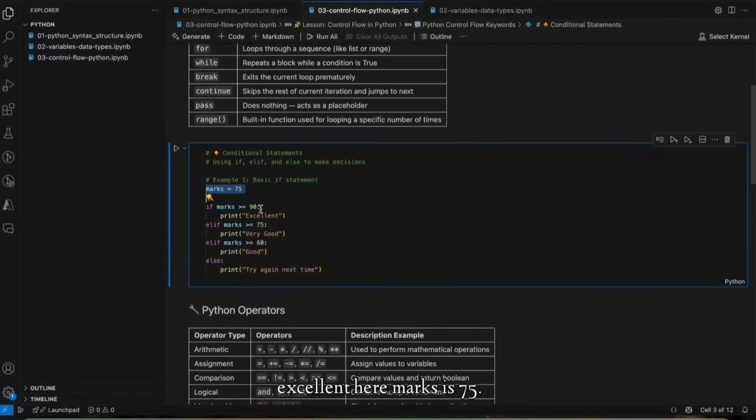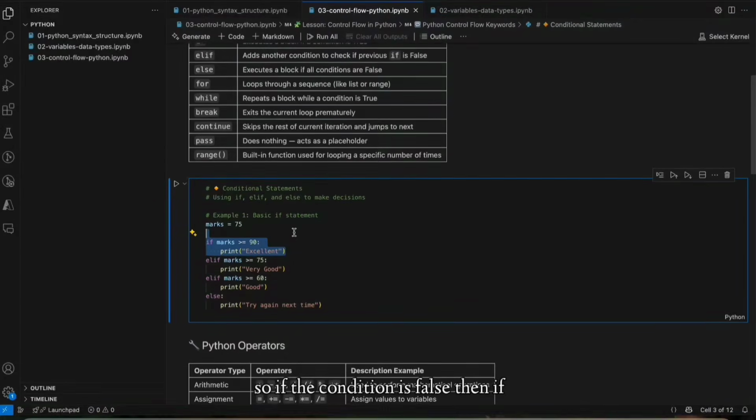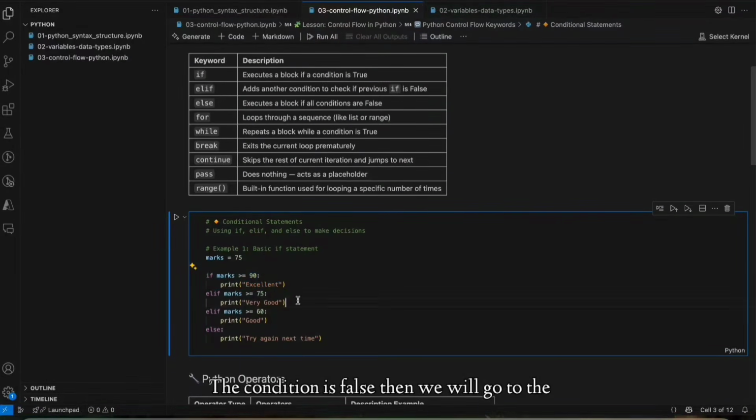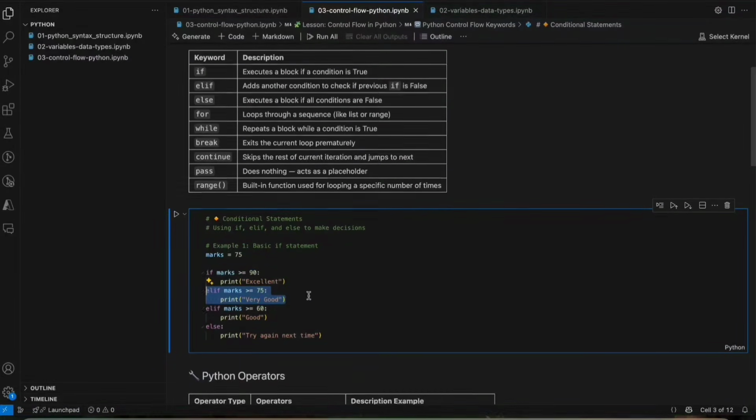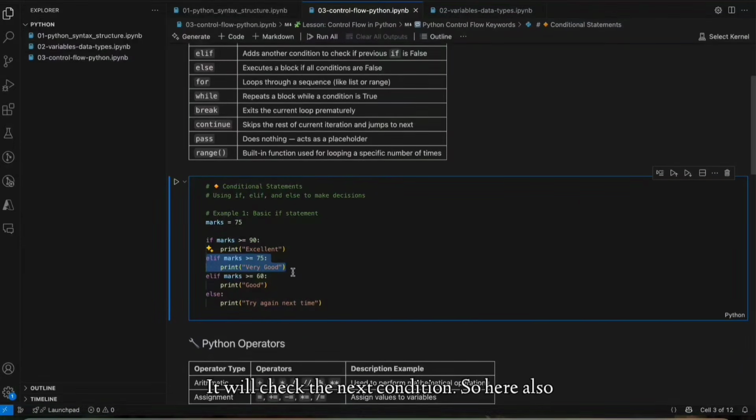Here the marks is 75, but the condition is that marks should be greater than or equal to 90, so this condition is false. If this condition is false, then it will check the next condition.